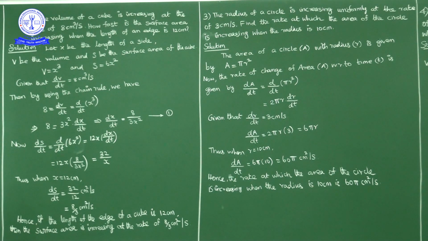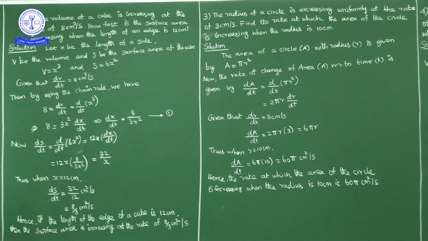When the side length is 12 centimeter, when x is equal to 12, we have to find dS by dt. So when x is equal to 12, dS by dt is equal to 32 upon 12. Okay, 4 cancels in numerator and denominator. What we get? 8 by 3 centimeter square per second. So if the length of the edge of a cube is 12 centimeter, then the surface area is increasing at the rate of 8 by 3 centimeter square per second.